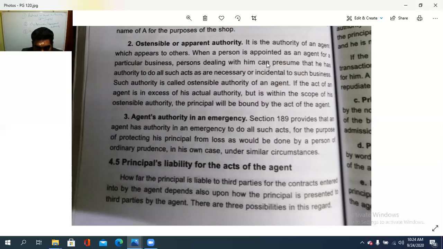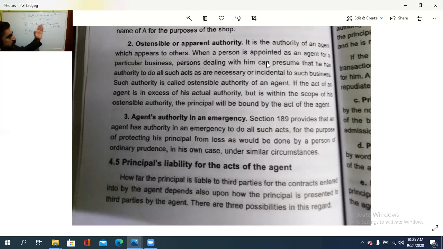അതാണ് section 189 provides that an agent has an authority in an emergency to do all such acts for the purpose of protecting his principal from loss as would be done by a person of ordinary prudence in his own case under similar circumstances. So these are the cases with regard to authority vested with an agent. One is actual or real authority, where it should be expressed, means through oral or written, or implied means based on the circumstances of the case maybe.